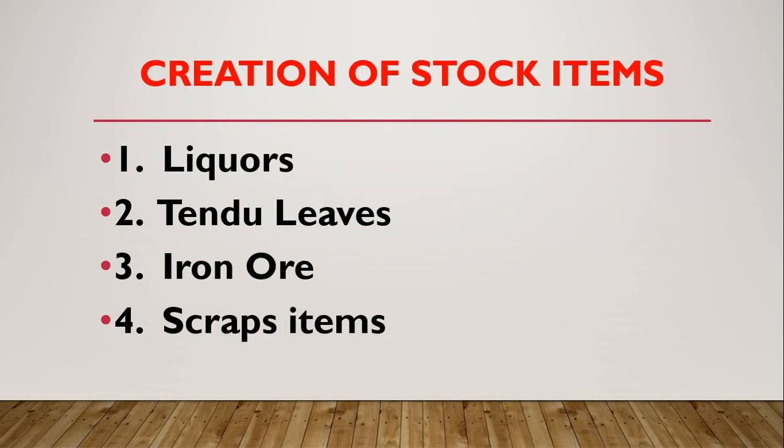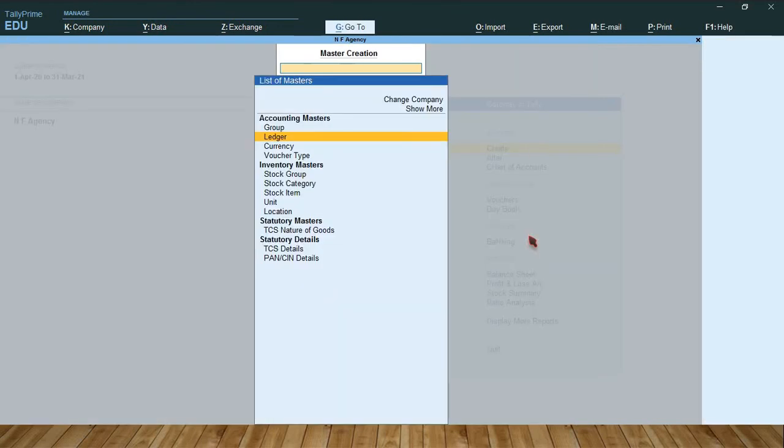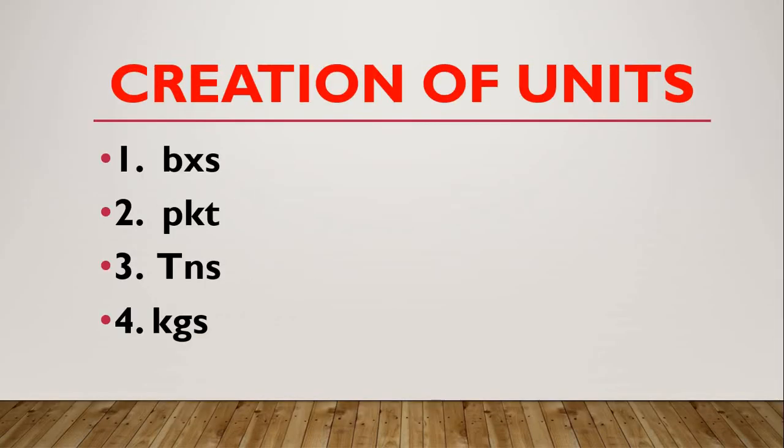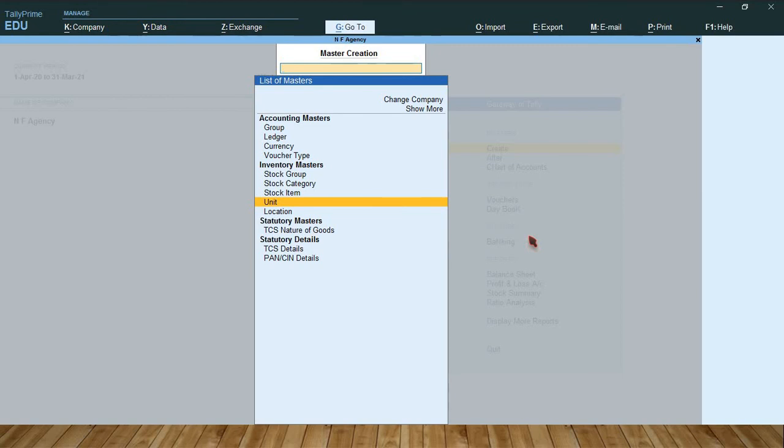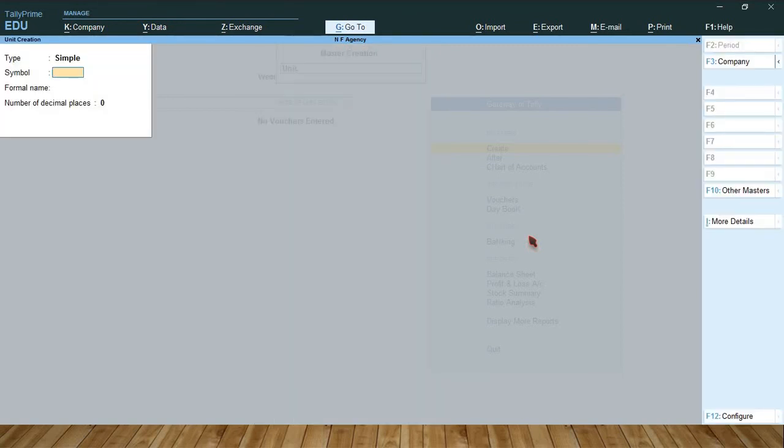Next we move to creation of stock items. So go to the inventory master, select stock item. So before going to stock item, you need to create units. So go to units. So creation of units. These are the units that come in our transaction. Boxes. Select unit. Type boxes, BXS symbol, formal name boxes.